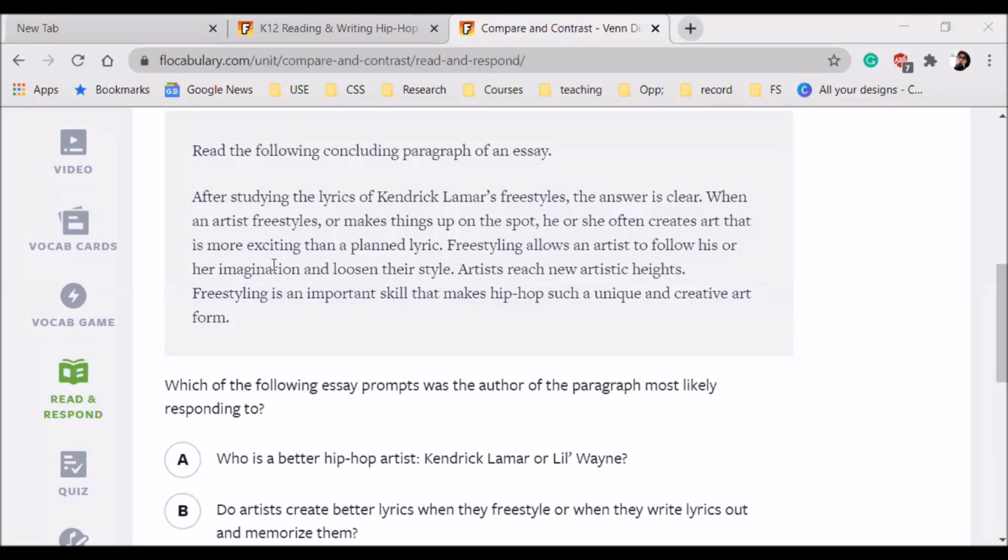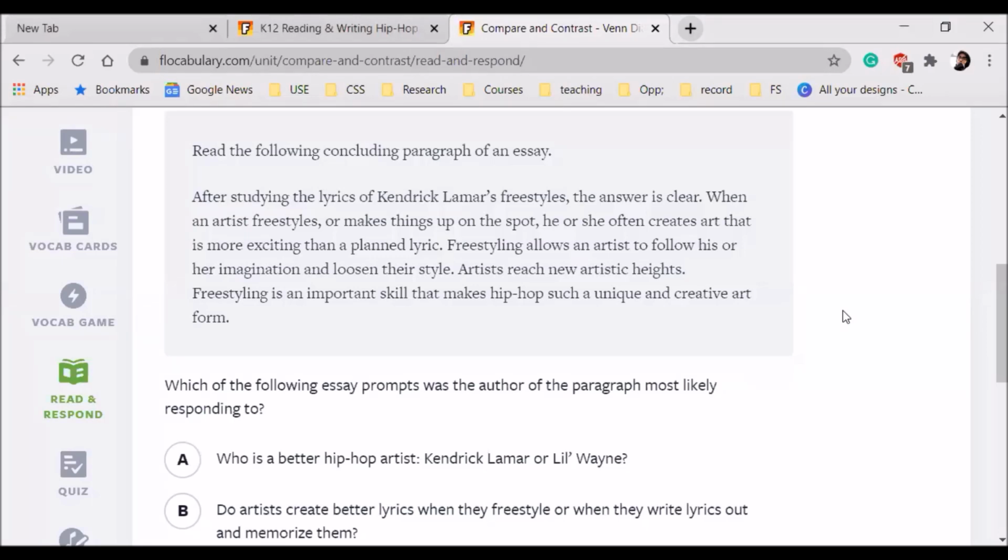After setting the freestyle answers clear, an artist freestyler makes things up on the spot. She often creates art that is more exciting than planned lyrics. Freestyling allows an artist to follow his or her imagination and loosen their style. Artists reach new artistic heights. Freestyling is an important skill that makes hip hop such a unique and creative art form.